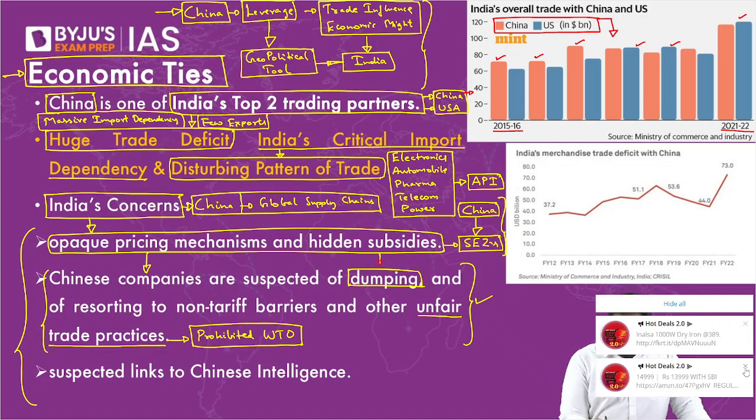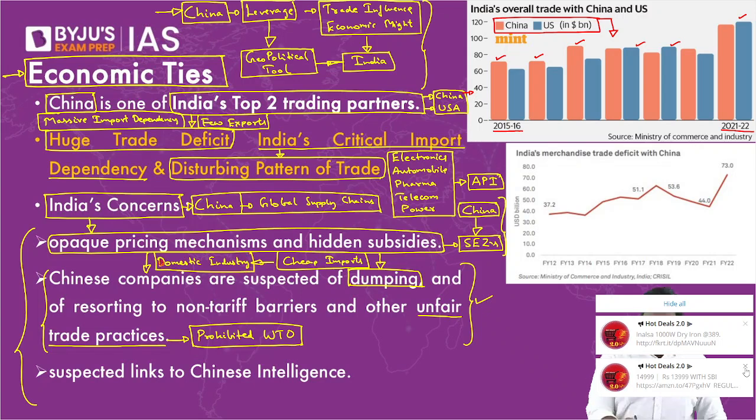In economics, you have studied what is dumping. Dumping is a practice where the commodity is being imported at a price lower than the cost of production in your domestic economy, right? If the goods are being just dumped on the market and if our domestic industry can't compete with the cheap imports coming in, this will destroy your domestic industry. Your domestic manufacturer will not be able to compete with the cheap products coming in through imports.